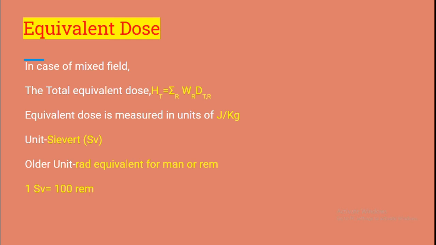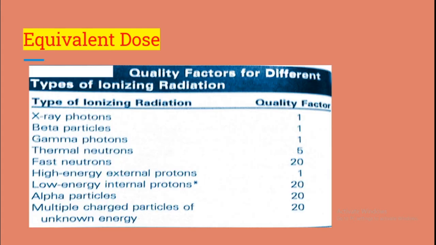This weighting factor is a dimensionless quantity. The equivalent dose is also measured in unit of joule per kilogram. The specific name given to the unit is sievert, which is represented by Sv. There is another unit called rad equivalent for man, or rem. The conversion of sievert to rem is 1 sievert equals 100 rem. Different types of radiation and their quality factor is given in this table.